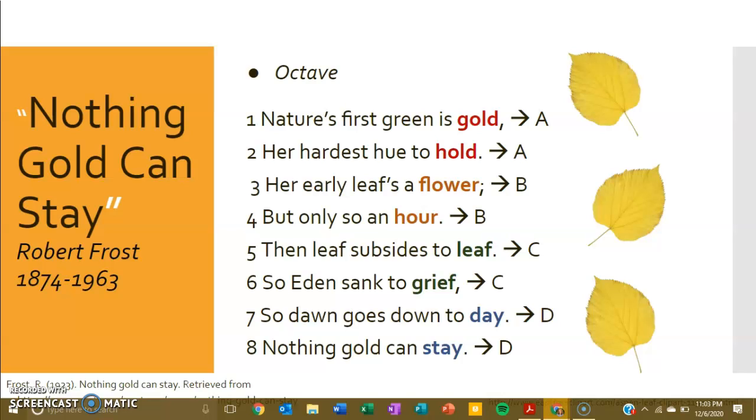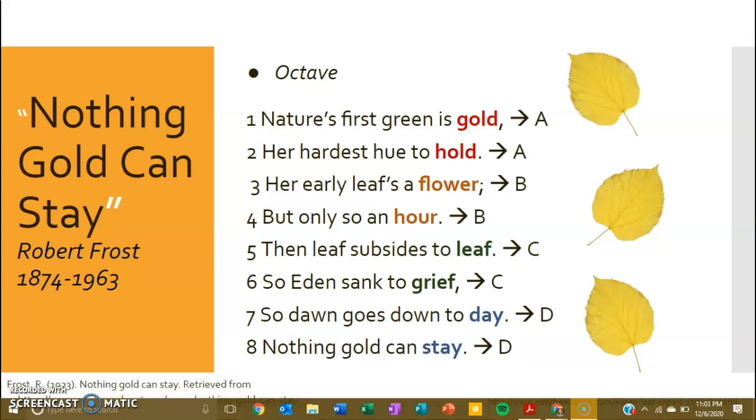So don't feel like you're cheating because you don't know a word. You're not cheating, you're just being a better scholar. So let's go ahead and look at the rhyme scheme. Well, we've got gold, and that's our first word, so it gets to be A.